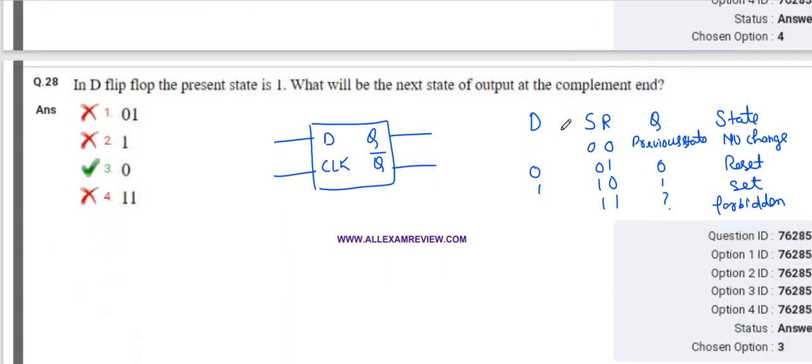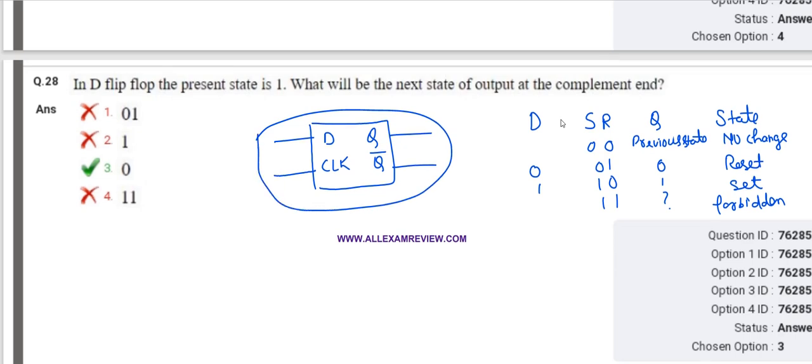In D flip-flop, the present state is 1. What will be the next state of output at the complement end? So complement means a bar on the side. So 1 bar is 0 or vice versa is true. So this is the diagram of the D flip-flop. Q and Q bar is the output, and this is a table of D, S, R, Q and states.